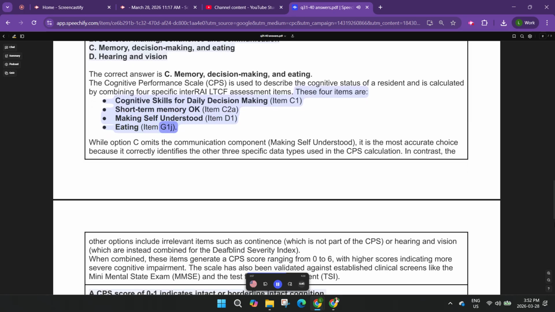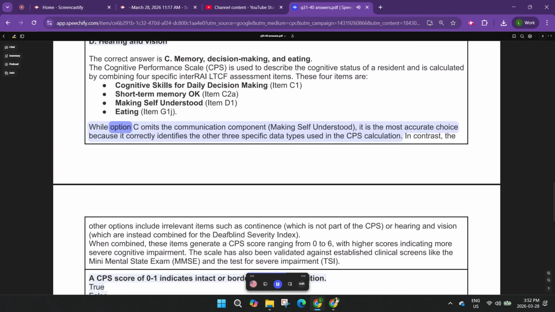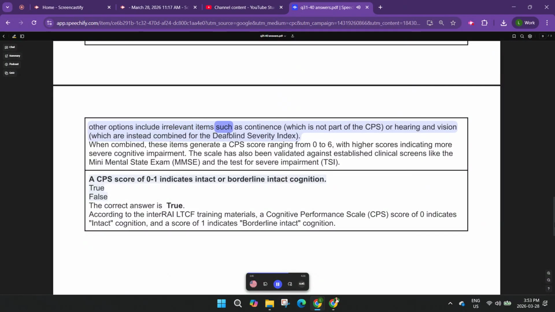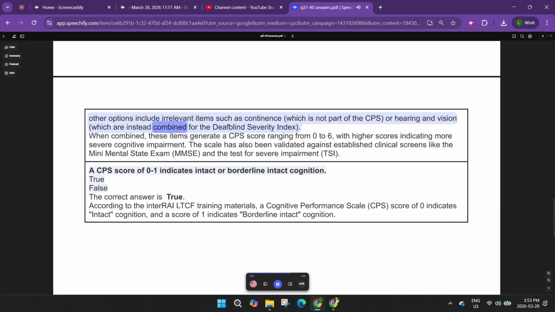eating, item G1J. While option C omits the communication component, making self-understood, it is the most accurate choice because it correctly identifies the other 3 specific data types used in the CPS calculation. In contrast, the other options include irrelevant items such as continence, which is not part of the CPS, or hearing and vision, which are instead combined for the Deaf-Blind Severity Index.